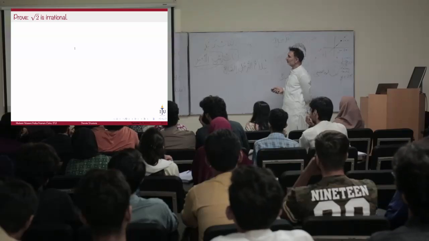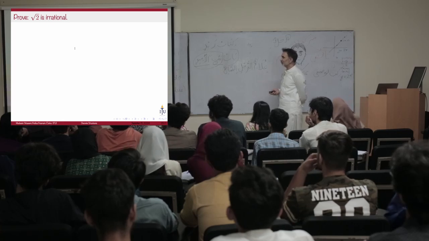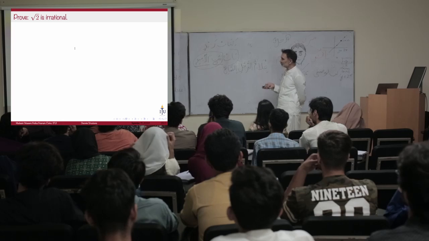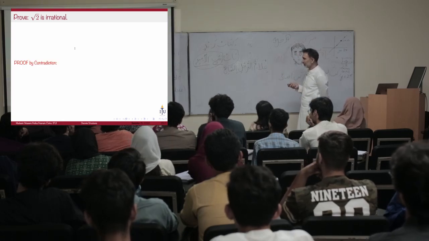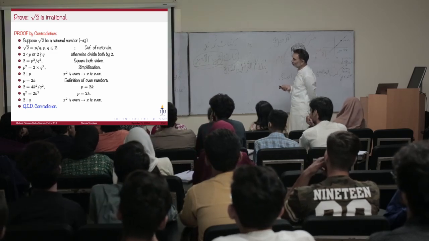Here's an example of proving that square root of 2 is irrational. This is kind of a tricky proof, so bear with me. I'm going to show you the complete proof, and then we'll justify each step. The proof is by contradiction, and here's the complete proof. Let's justify it one step at a time.